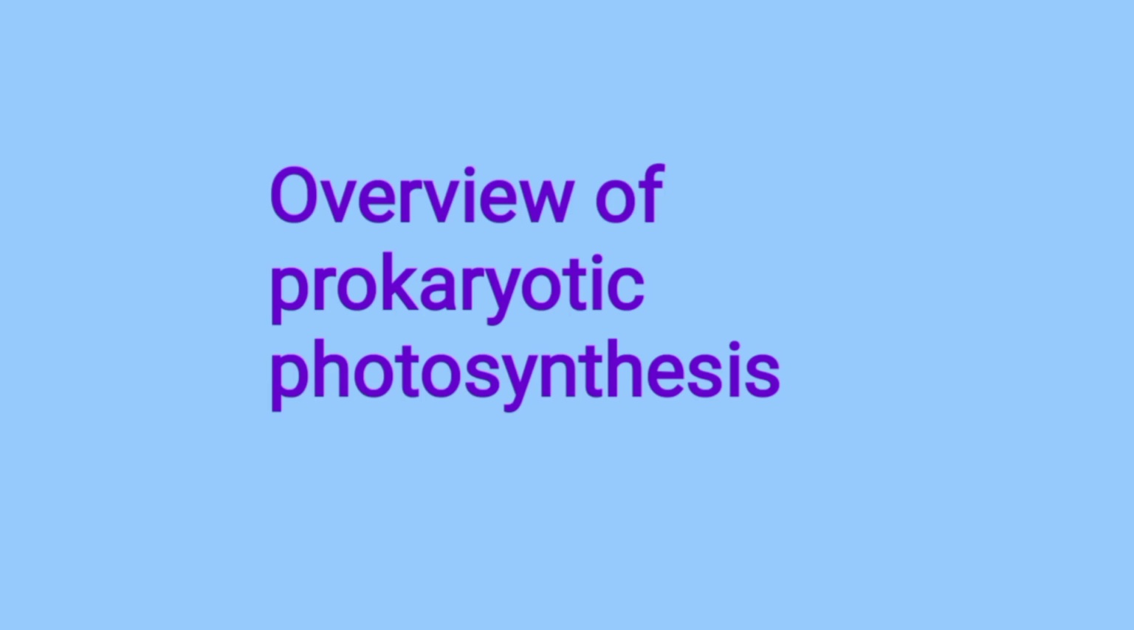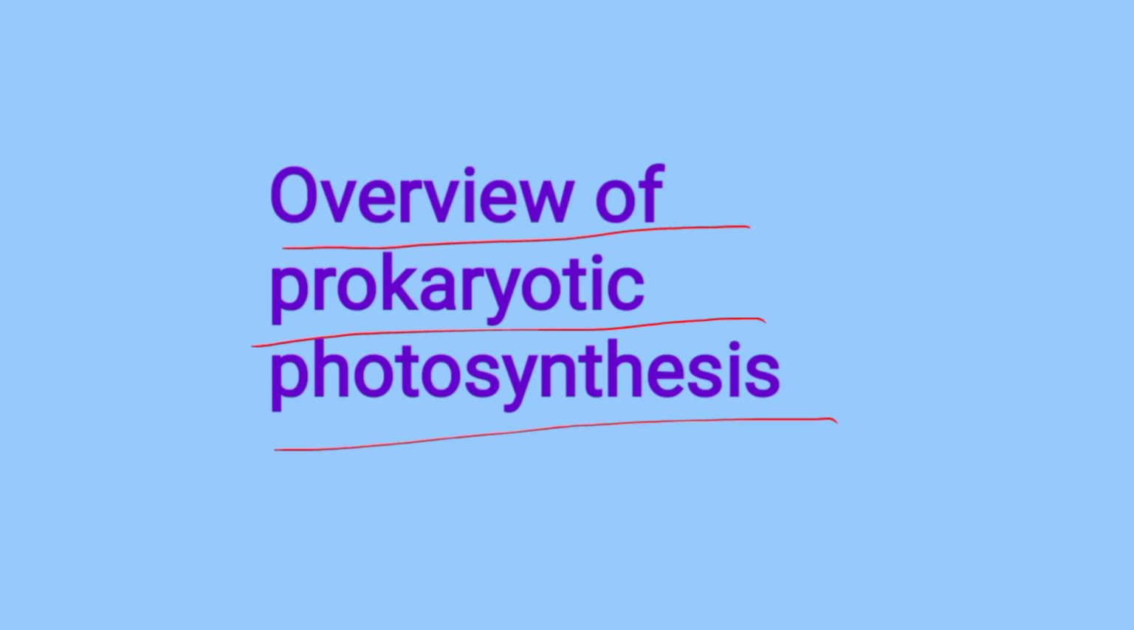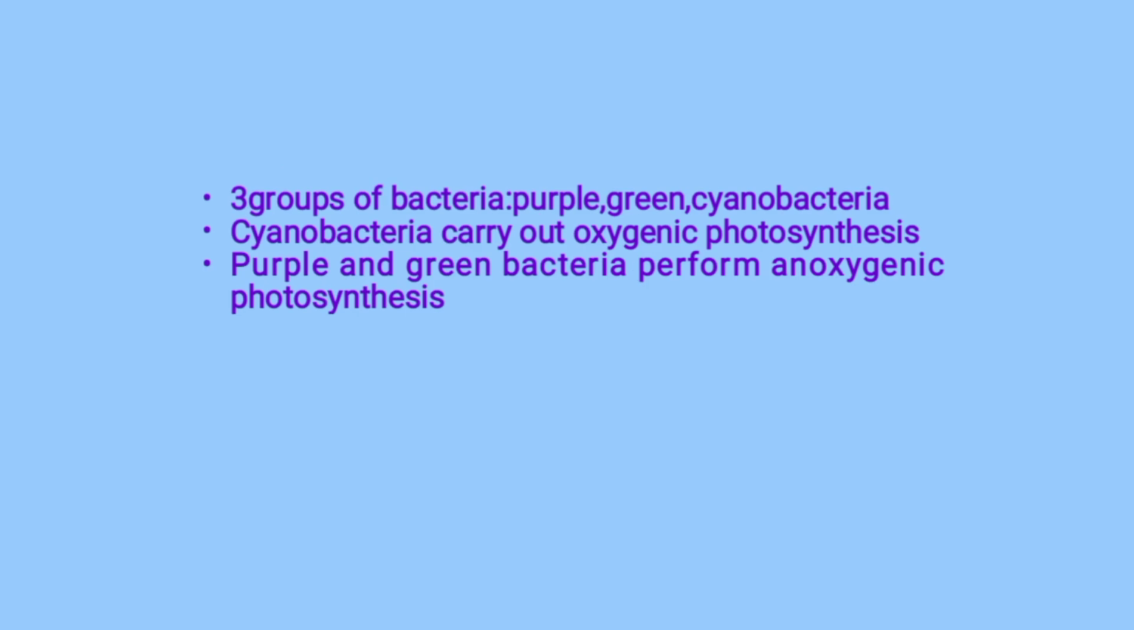Hello viewers, in this video we see the overview of prokaryotic photosynthesis. There are three groups of photosynthetic bacteria, namely purple bacteria, green bacteria and cyanobacteria. The cyanobacteria differ most fundamentally from the green and purple photosynthetic bacteria in being able to carry out oxygenic photosynthesis.